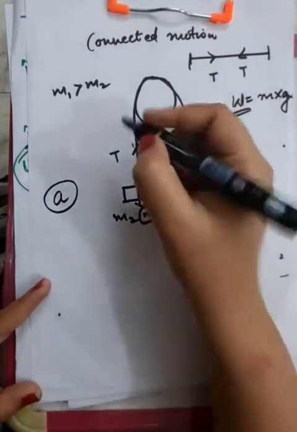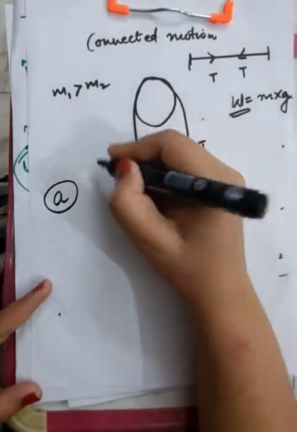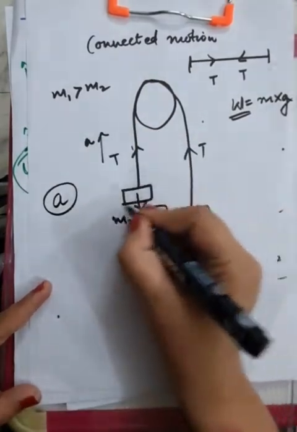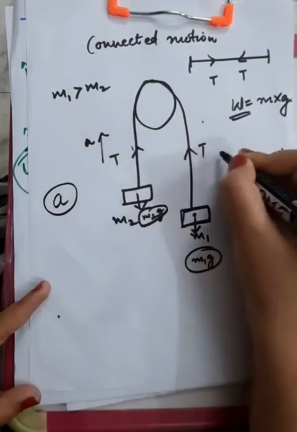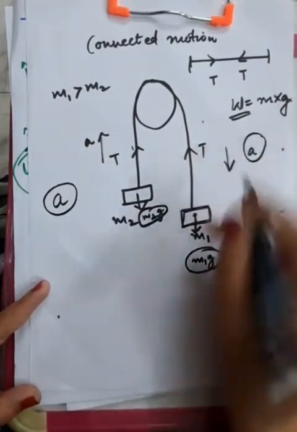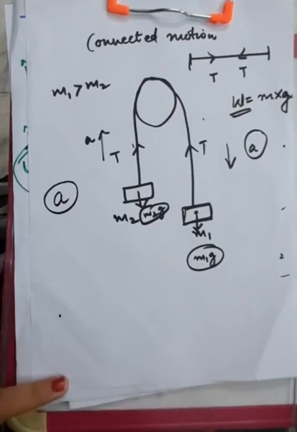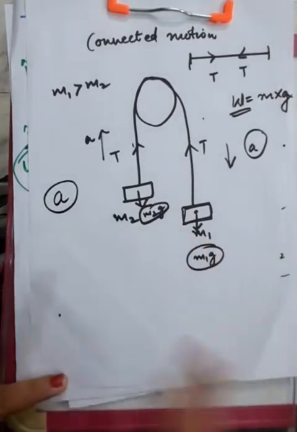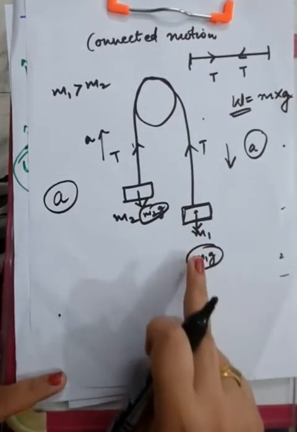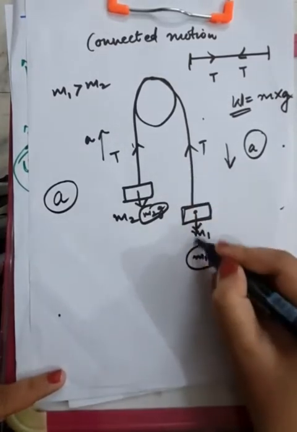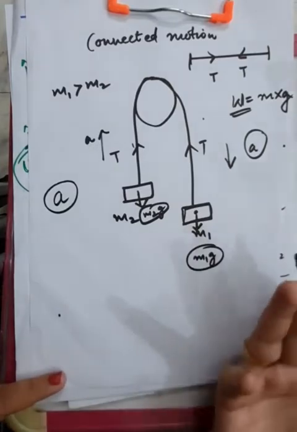Okay, so overall acceleration of this mass is happening in upward direction, and the amount with which it is accelerating upward is the same amount with which this mass is going downward, right? So after that, let us apply the equations over here to this mass m1. Okay, so now you can see that tension and weight, they both are in opposite direction.